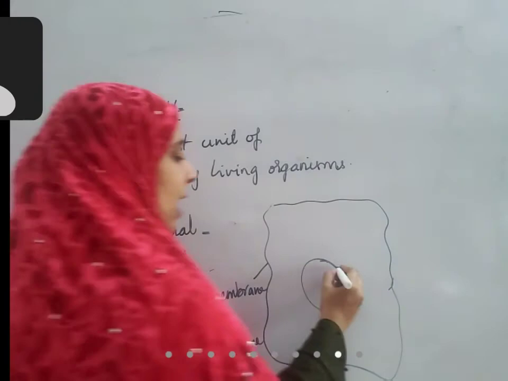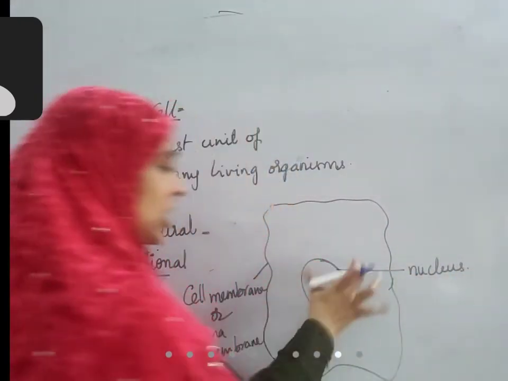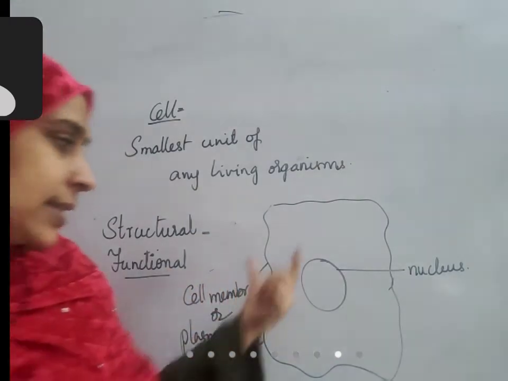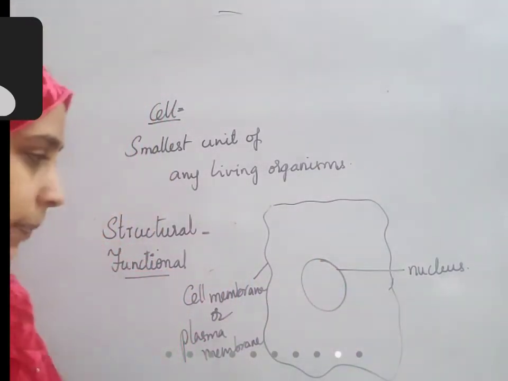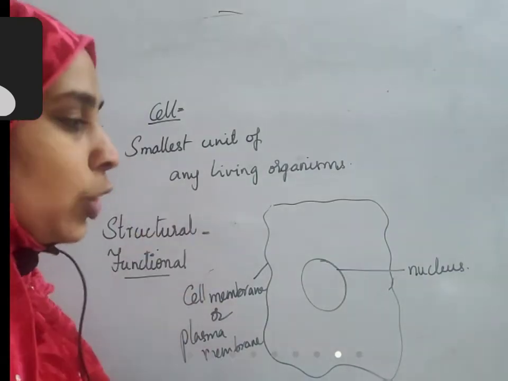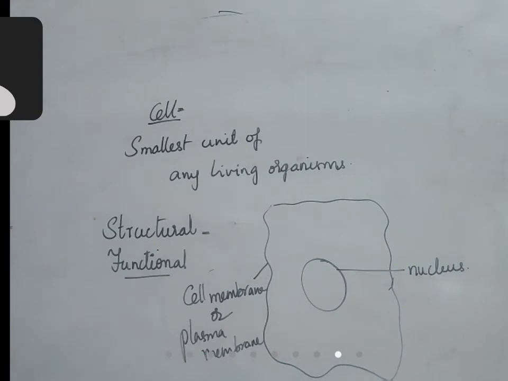This is called the nucleus. This is the brain of the cell. The complete functioning of the cell depends upon the nucleus only. So it is a very, very important part of the cell.